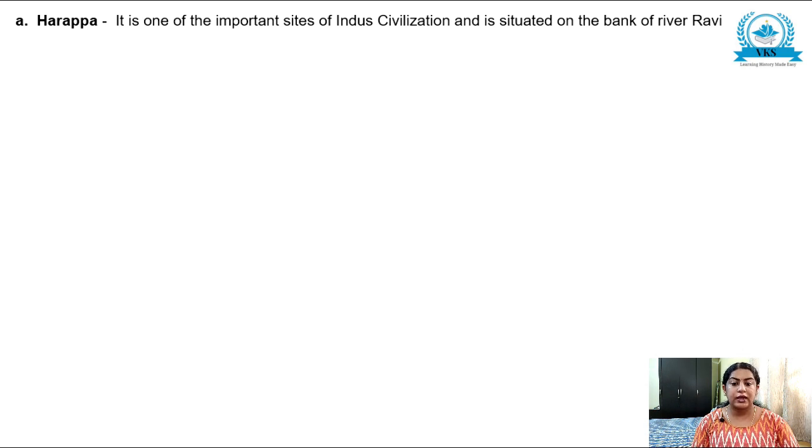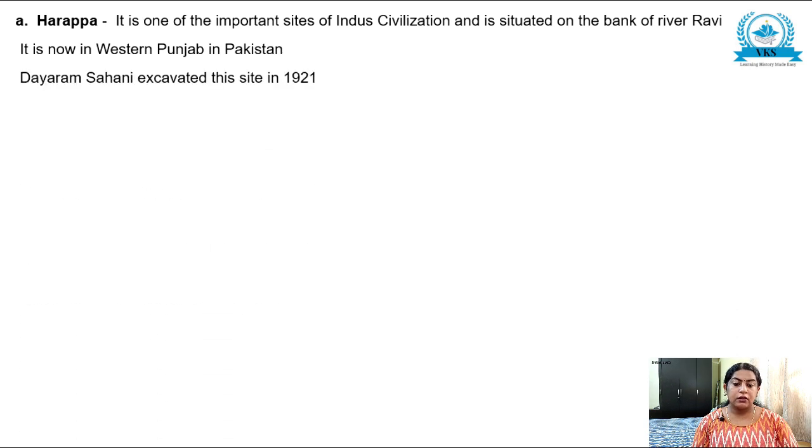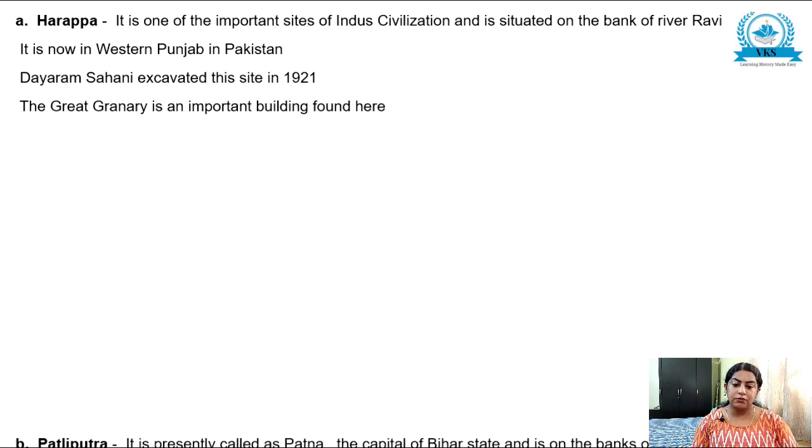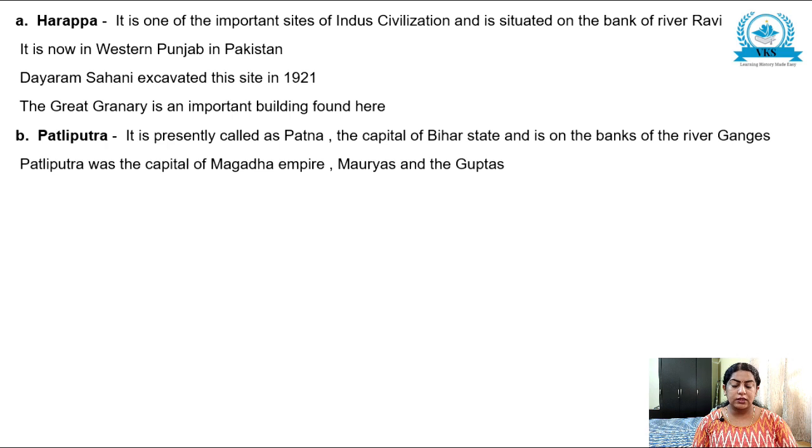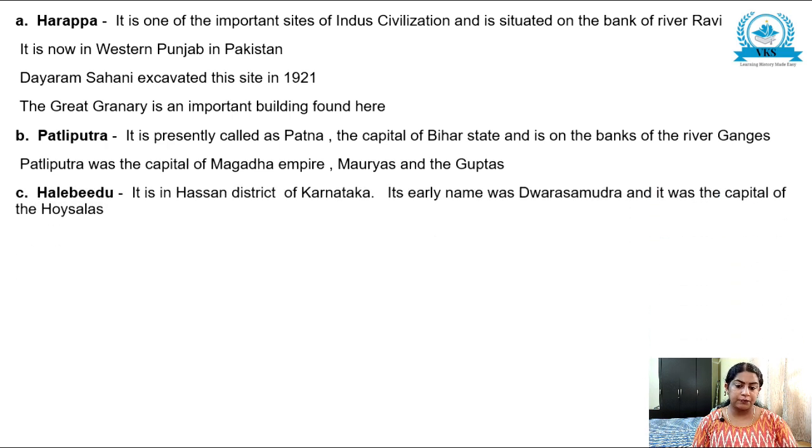So first is Harappa. It is one of the important sites of the Indus civilization and is situated on the bank of the river Ravi. It is now in western Punjab in Pakistan. Raja Ram Sahani excavated this site in 1921. The Great Granary is an important building found here. Next is Patliputra. It is presently called Patna, the capital of Bihar state, and is on the banks of the river Ganges. It was a capital of the Magadha Empire, the Mauryas and the Guptas.